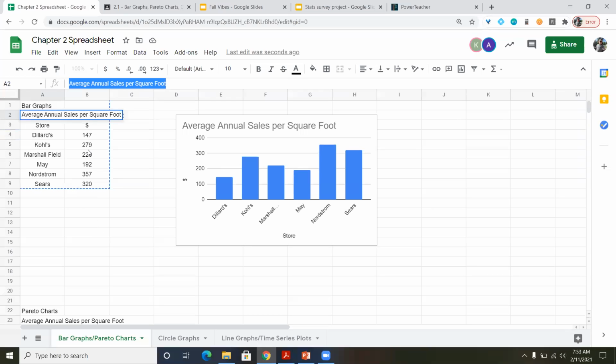So again, you have to write down the information in Google Sheets, make sure you have your titles, copy and paste, insert chart, and it will give you a bar graph because that's the type of information we're giving it.